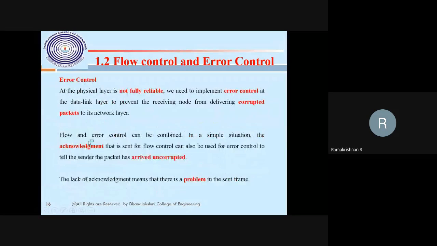CRC. Normally CRC is not in our syllabus. CRC is the cyclic redundancy code. Cyclic redundancy means error checking and correcting the code. If any error is there in receiving, it checks and corrects how many bits were sent; this is checked on the receiving side. If the sent and received match, the packet will be delivered. If they don't match, the packet will be resent. That's the meaning of error control.